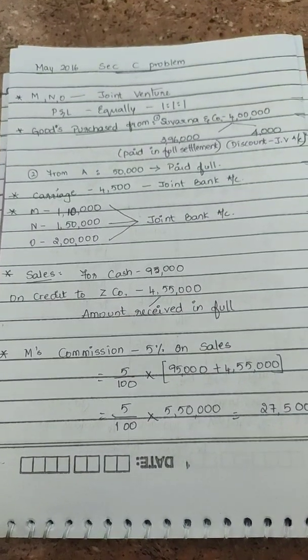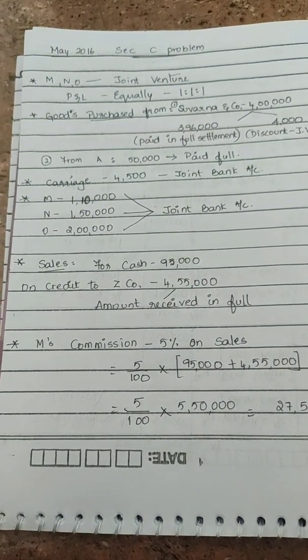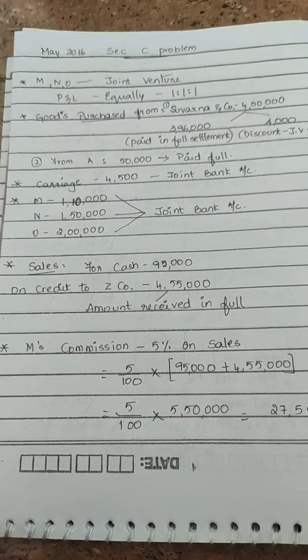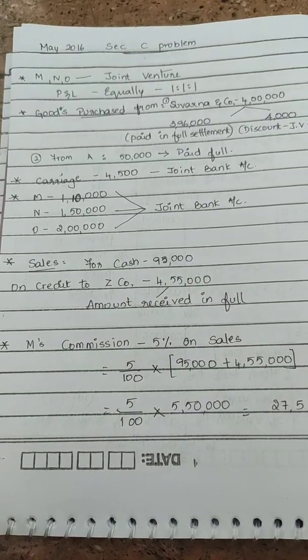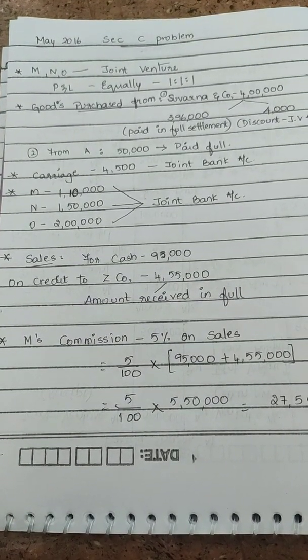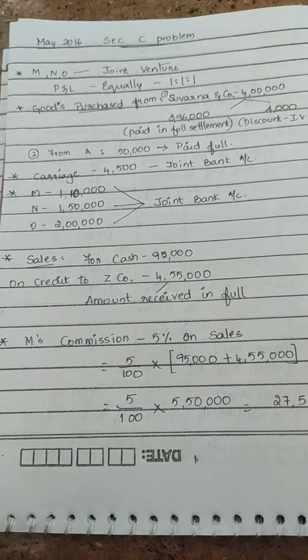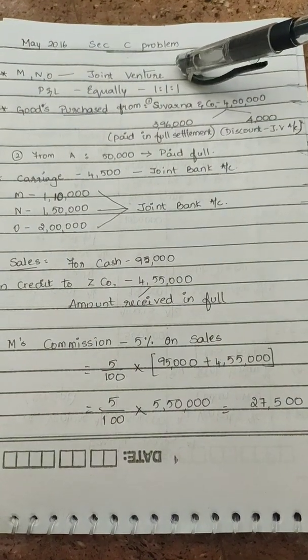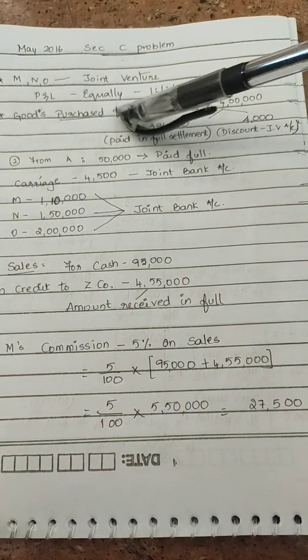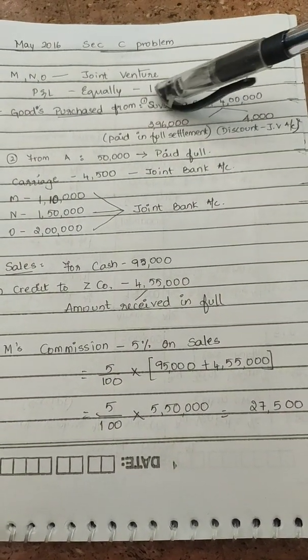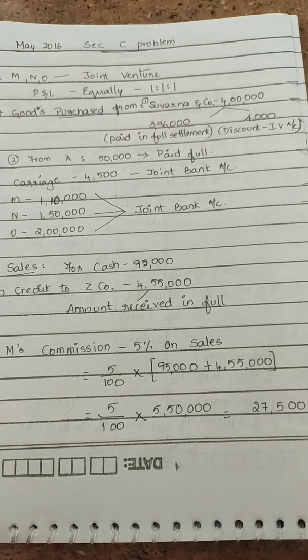Okay, today what we are going to solve is the May 2016 Section C problem. Let me read the problem for you. It says M, N and O enter into a joint venture and decide to divide profits and losses equally. So M, N and O have decided to share the profit and losses equally, in the 1:1:1 ratio.